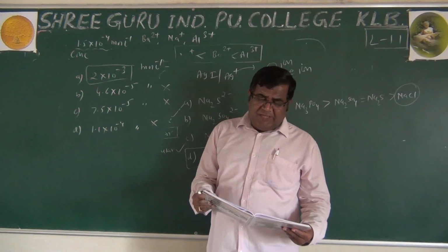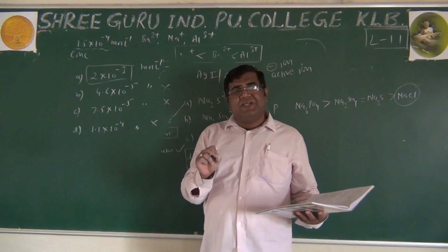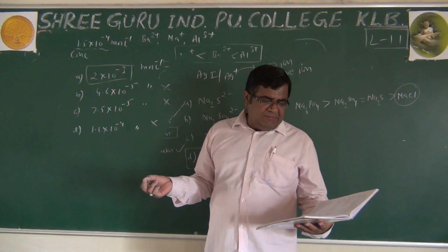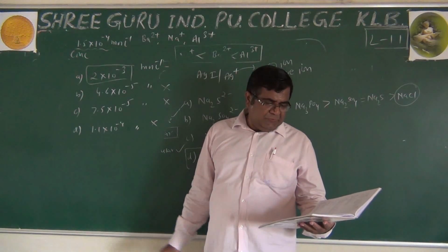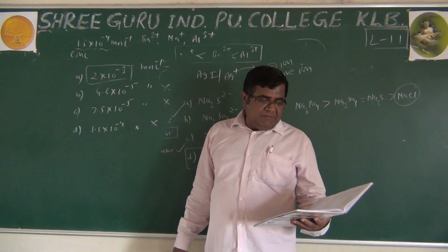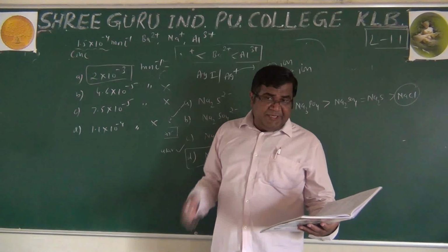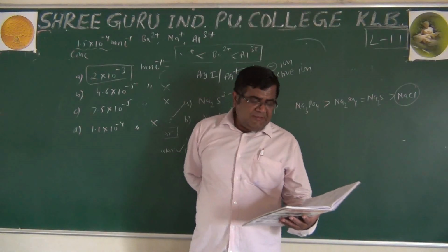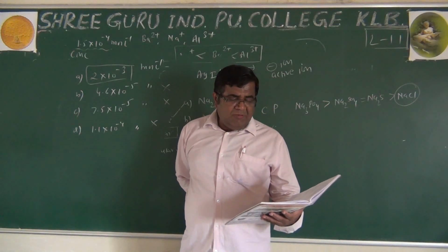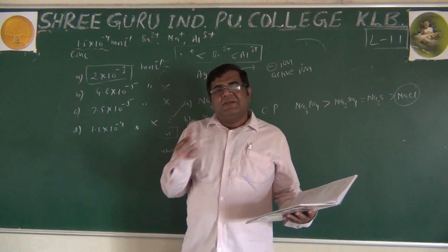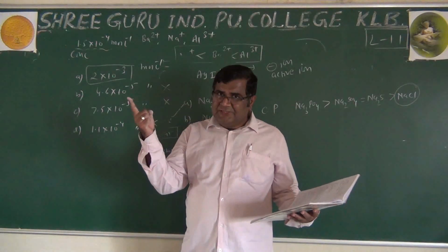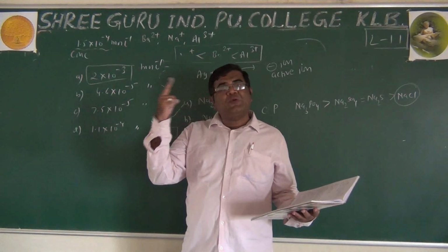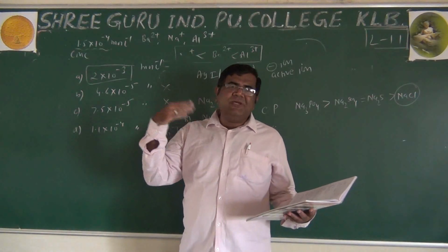During the adsorption of gas on solid, delta G is negative, delta S is negative, delta H is also negative. And in NEET, question 18 has been asked: on which of the following properties does the coagulation power of the ion depend? It depends on charge and also on its magnitude. Charge should be opposite and valency should be more.